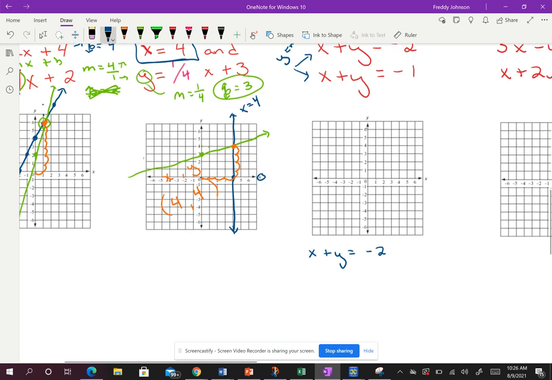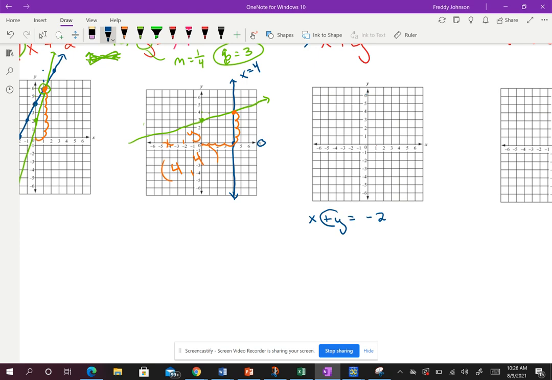Okay, and what I'm going to do first is solve for y. Why do I solve for y? Well, because if you notice in y equals mx plus b, we want the y by itself. So I need to get rid of the x. Remember, it's not multiplying, I'm adding x. So to get rid of this x, I'm going to subtract x from both sides. When in doubt, you can always put a 1 in front of the variable if you want. And this will give me y equals -1x minus 2.